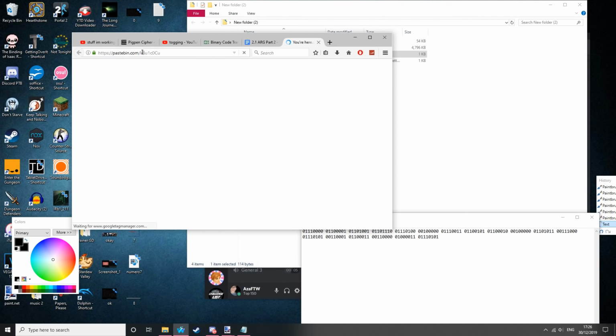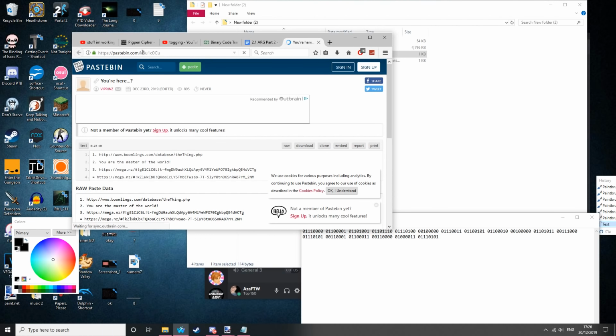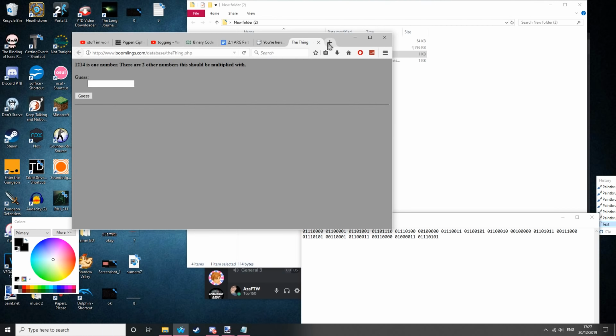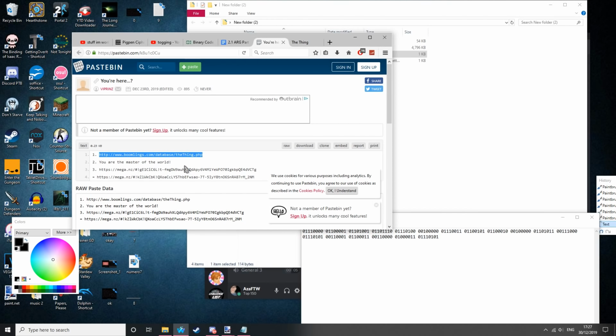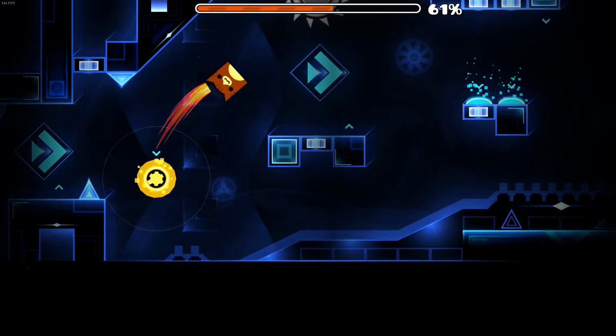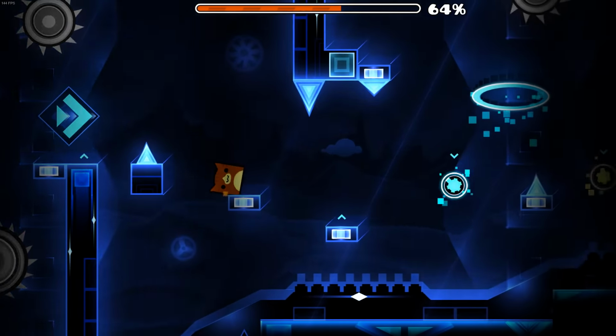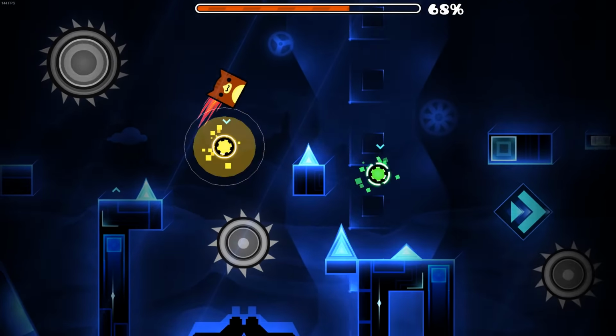the code. In this Pastebin, we have a few links and a piece of text. The first link takes us to the Boomlings website, where you must input some sort of code. Then it has text that says, "You are the master of the world," and a mega link followed by an additional mega link. The reason it says 1, 2 and 3 is because the final mega link actually has a password to it. So first, we must solve the Boomlings database puzzle.